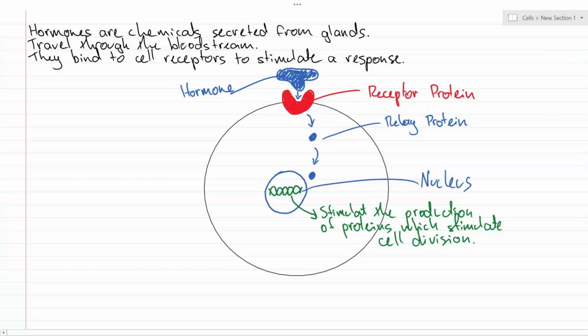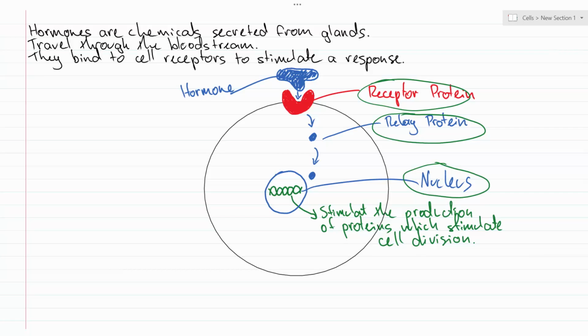So now there's a few steps to that, so I'll go back to the start. I'll talk through once again. We start off with a gland which secretes a hormone, which is a type of chemical. That hormone will then travel through the bloodstream to a particular cell that it wants to tell to divide. The hormone will bind with a receptor protein, here, and this will then stimulate a relay protein to transfer a message to the nucleus.